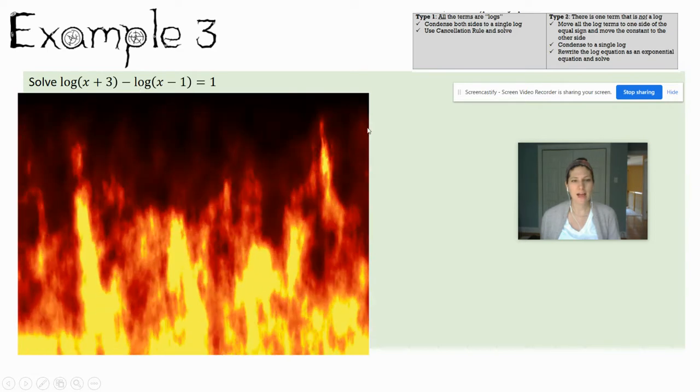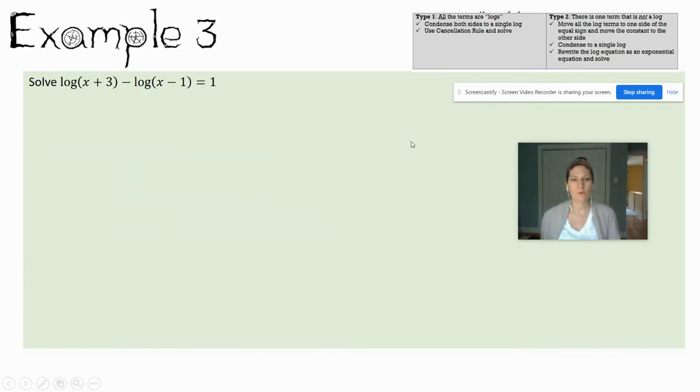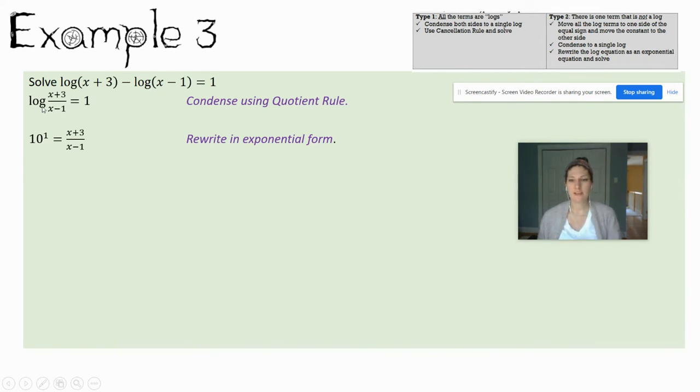So I am subtracting, so I'm going to use my quotient rule. I'm going to write the word log once and write x plus 3 over x minus 1. Now for this log, you don't see a base, but if you recall from last week, when you see a logarithm with no base written, the base is assumed to be 10. So I'm going to rewrite it as an exponential. 10 to the first power, set it equal to what you're taking the log of. So you're just switching forms from log form to exponential.